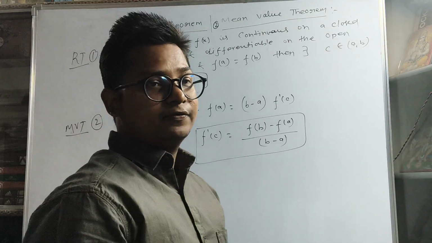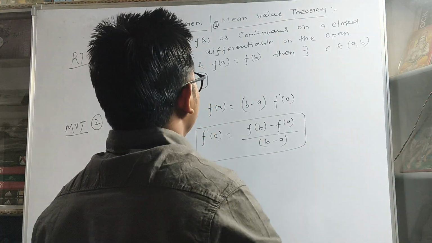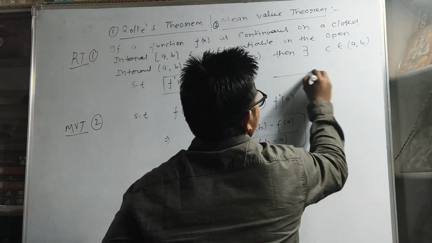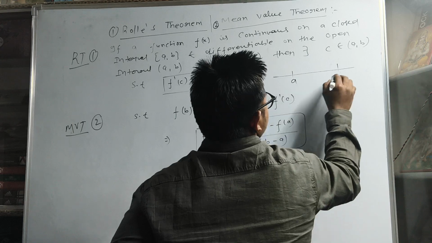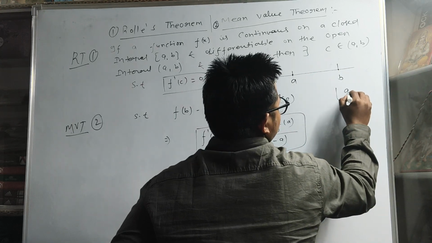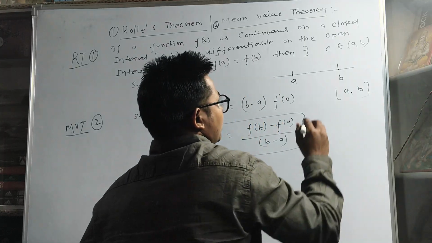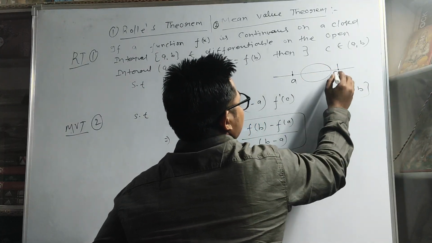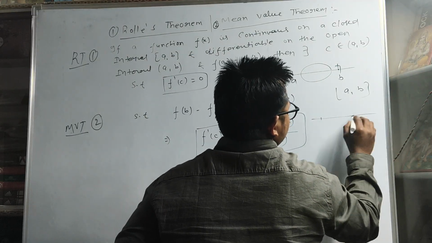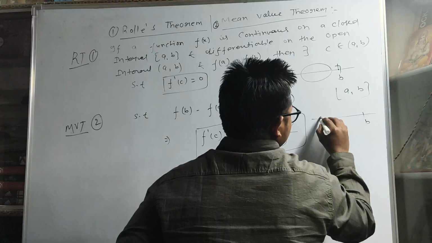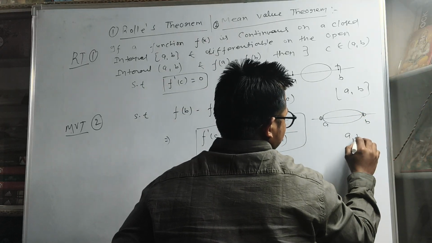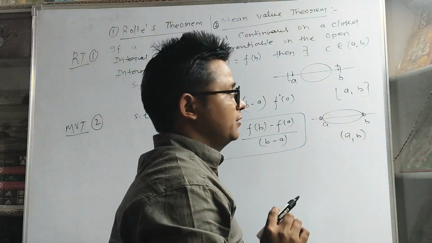If a function f(x) is continuous on a closed interval [a,b], okay, if we have a number line a b like this, including these two points, then it is a closed interval. That means all the values between a and b, including a and b also. An open interval is what? Excluding a and b, all the points between a and b. So this can be represented by a small interval (a,b).